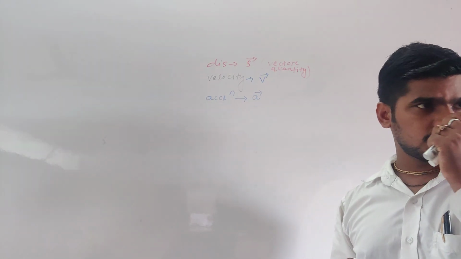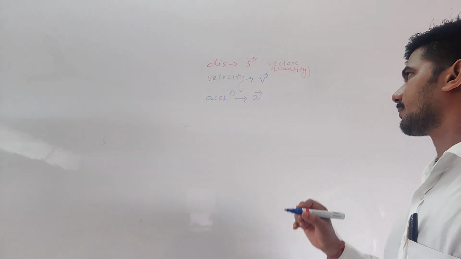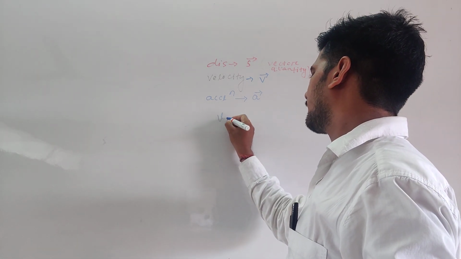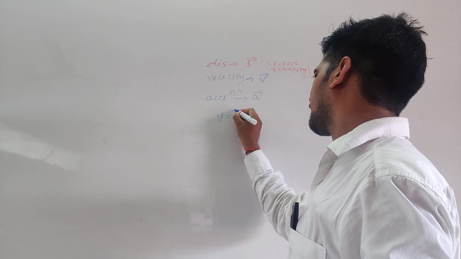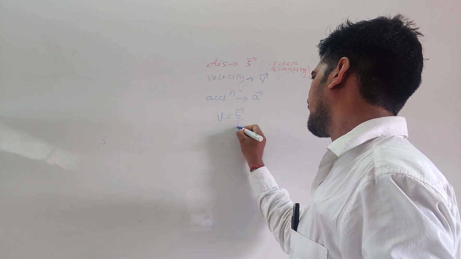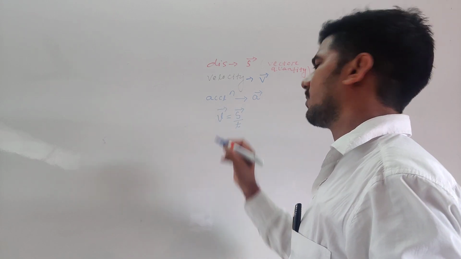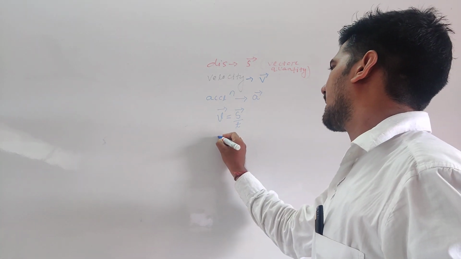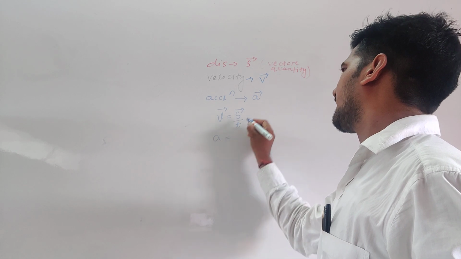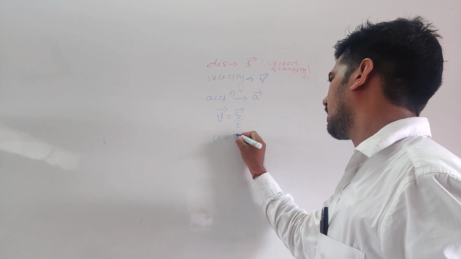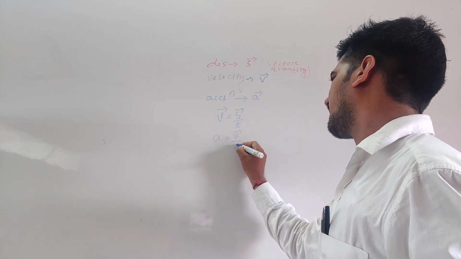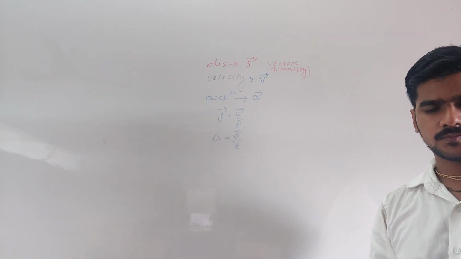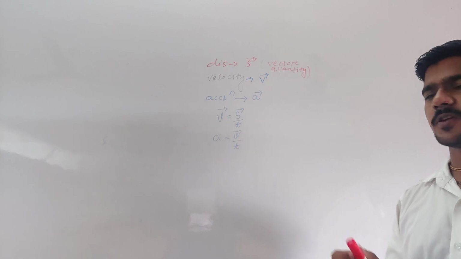Vector. Clear my point? Velocity is equal to rate of change of displacement, or displacement by time. Yes or no? Acceleration is defined as the rate of change of velocity, or you can write velocity by time. Yes or no?